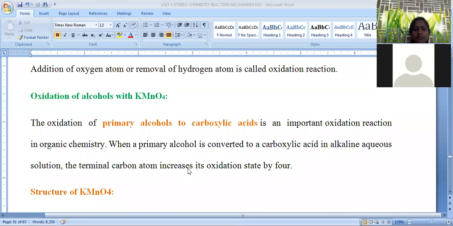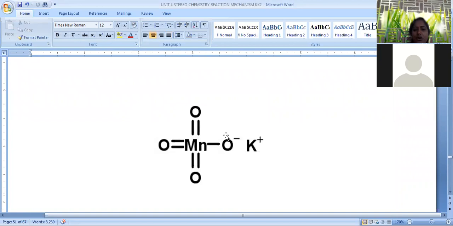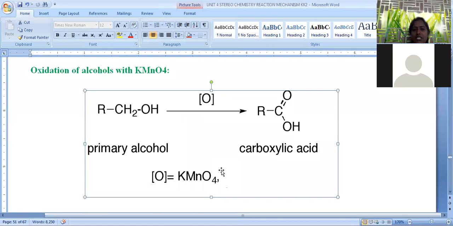Now let us see the structure of KMnO4. First, it is a strong oxidizing agent. Here, it is represented as manganese surrounded by 3 double bonded oxygen atoms, and one oxygen which carries a negative charge, with K plus. It is the ionic type of representation, so the O minus and K plus form is there. This is the KMnO4 structure.